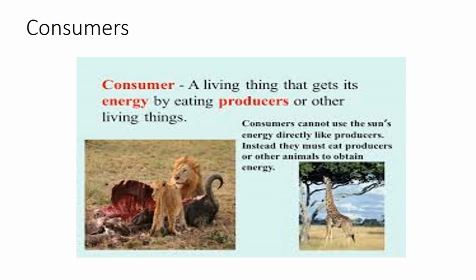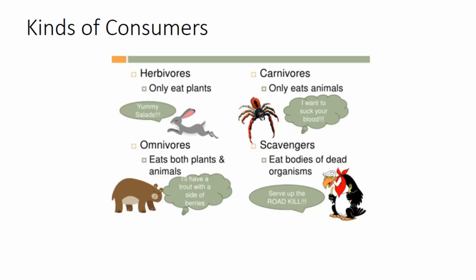Consumers. A living thing that gets its energy by eating producers or other living things is known as a consumer. Consumers cannot use sun energy directly like producers. Instead, they must eat producers or other animals to obtain energy. There are different kinds of consumers: herbivores, carnivores, omnivores, and scavengers. Herbivores only eat plants. Carnivores only eat animals. Omnivores eat both plants and animals, whereas scavengers eat dead bodies or dead organisms.